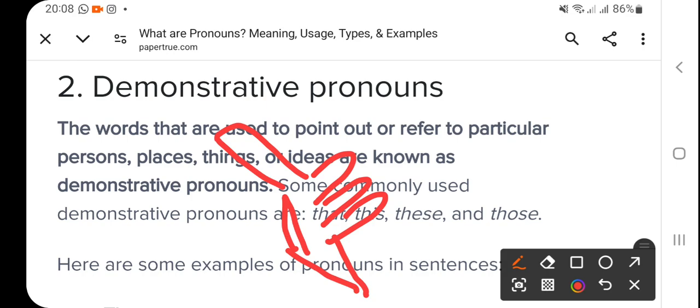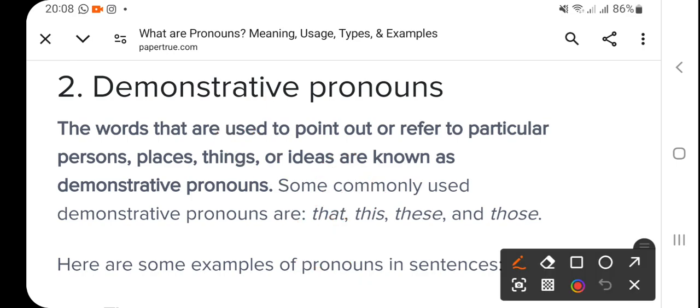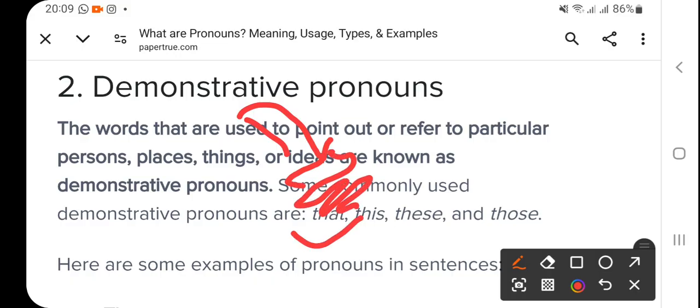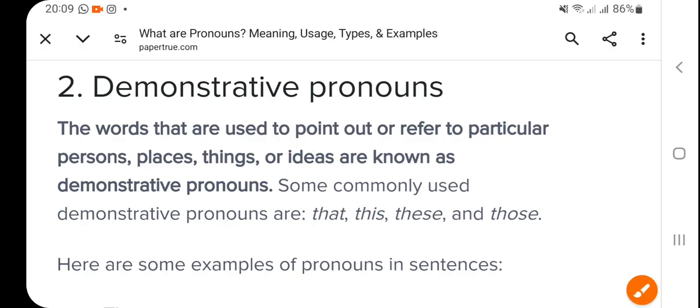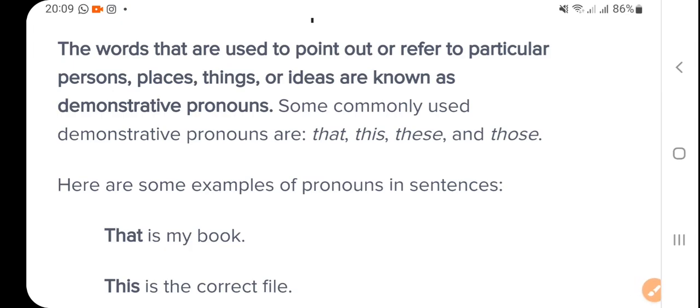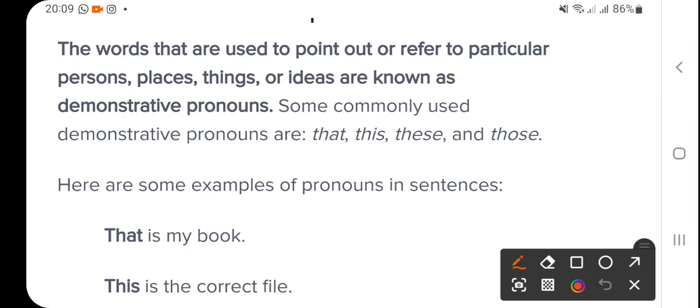So I have tried to make the demonstrative pronoun, meaning when we point a finger, right? That is called a demonstrative pronoun. The demonstrative pronouns are this, these, that, those.